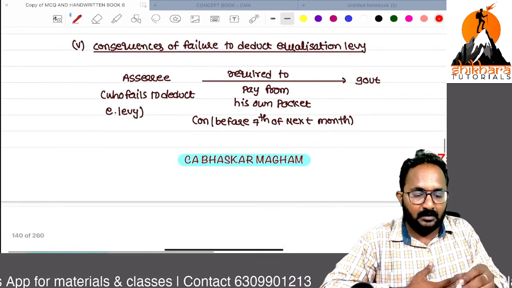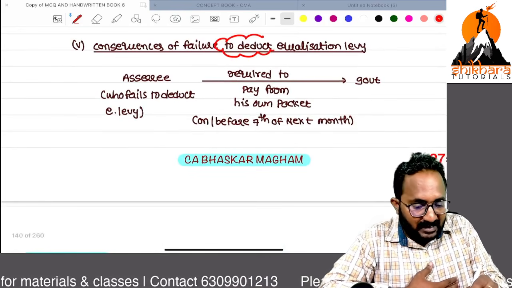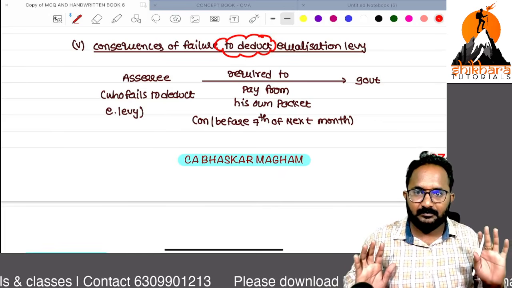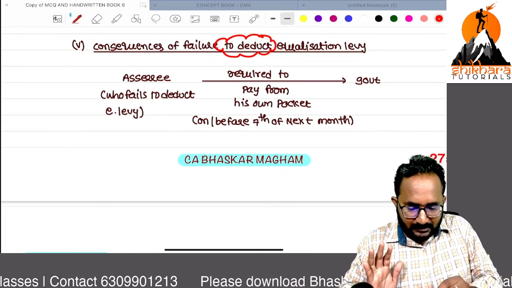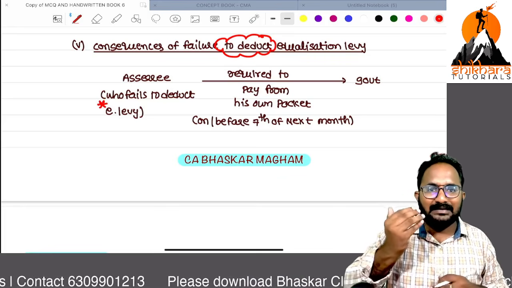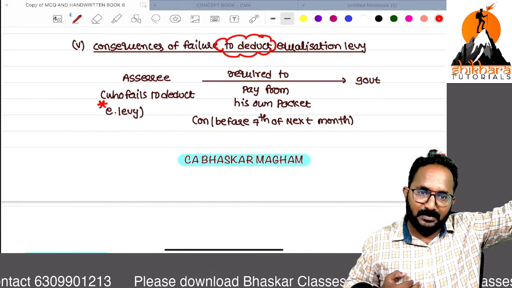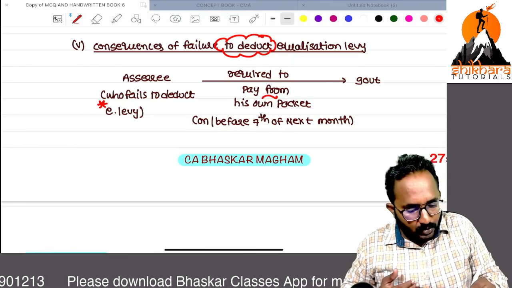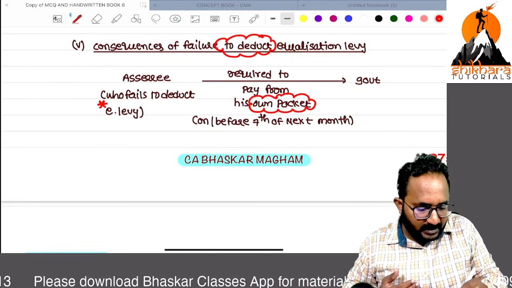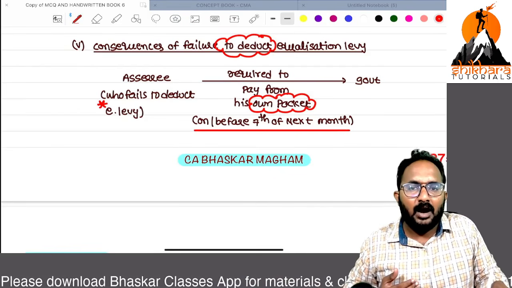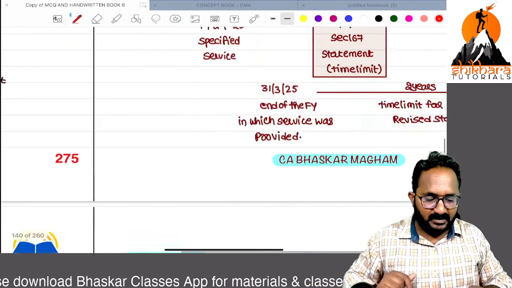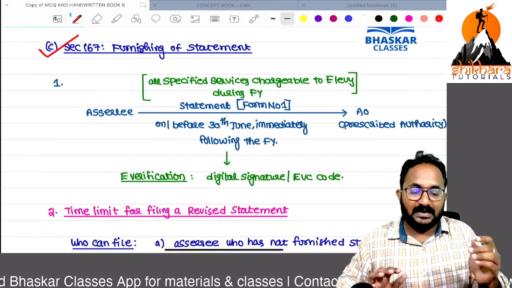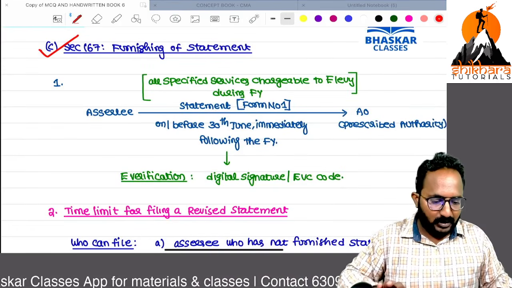Sir, what happens if I am not deducting the equalization levy? No problem, from your own pocket you have to pay. Yes, sir, unfortunately I did not deduct the equalization levy while making the payment to such a non-resident not having the PE. So now you have to make this payment to the government from your own pocket on or before next month 7th. Next month, so 167 important statement like return of income only, remember.